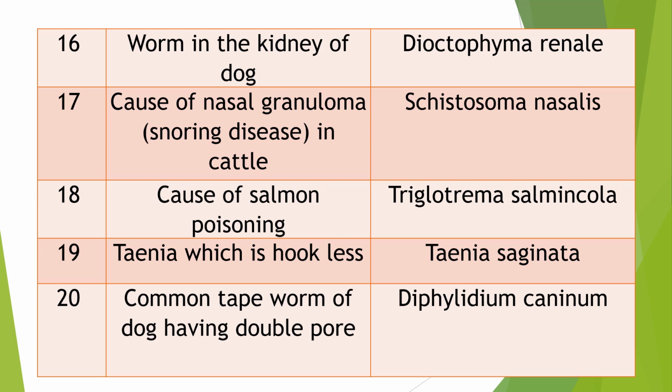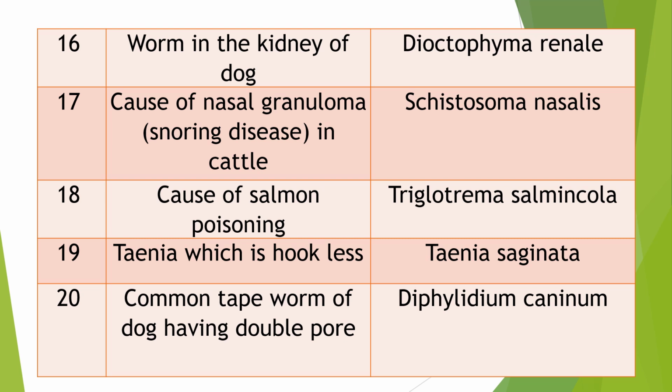Question 17. Cause of nasal granuloma. Due to this granuloma in the nose, during respiration the cattle, especially bullocks, produce a sound, which is named snoring. So this is also known as snoring disease in cattle.